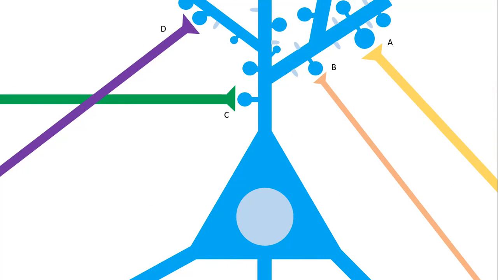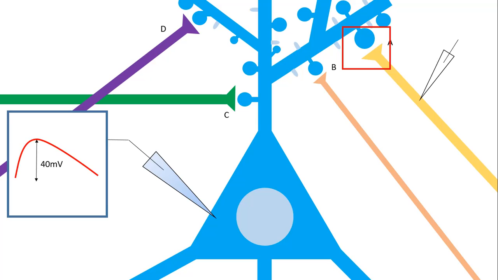So here is a neuron and there are at least 4 inputs in this neuron, and we focus on input A. In this setup we can stimulate the presynapse, the neuron in yellow, and we can record from the postsynapse, the neuron in blue. Once we inject a current in the presynapse, we see in the postsynaptic neuron there is a change in potential, in the order of 40 to 50 millivolts,